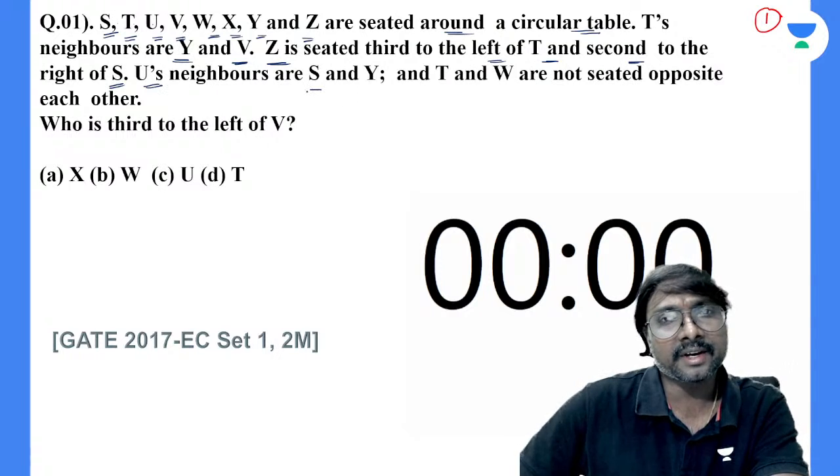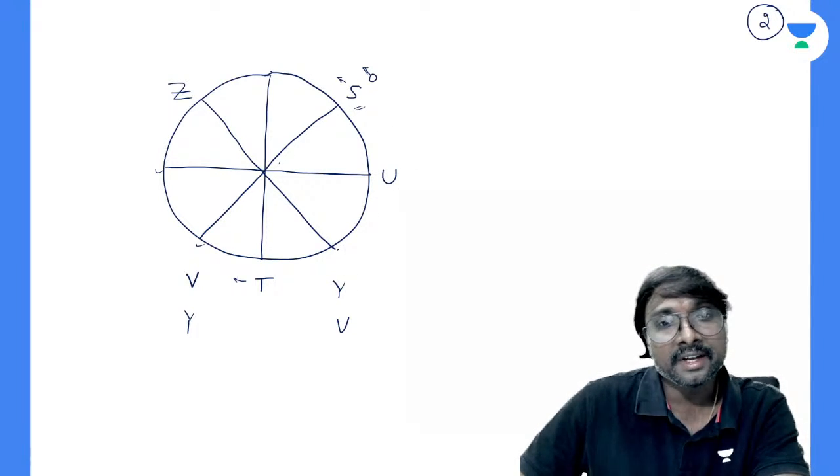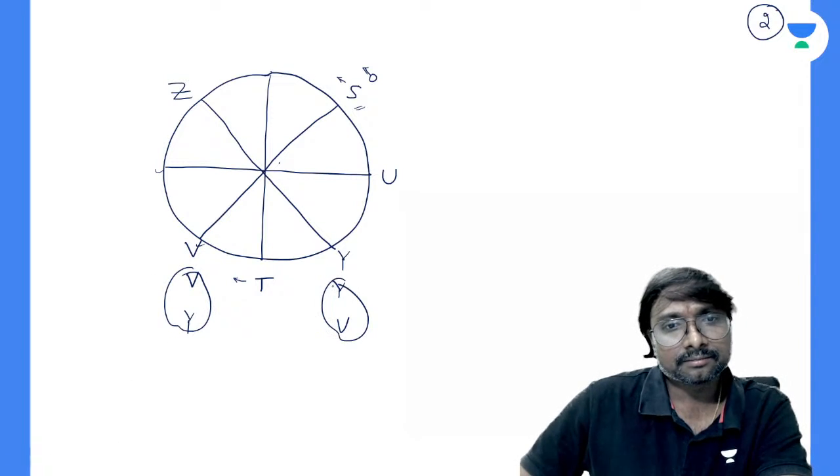Y's neighbors are S and Y, right? So on one side S is there, on the other side Y, which means U will come here. So what you can understand is that Y is correct here and V is wrong. Y is there and V is here. Now it is finalized, right? Y is here, V is here.